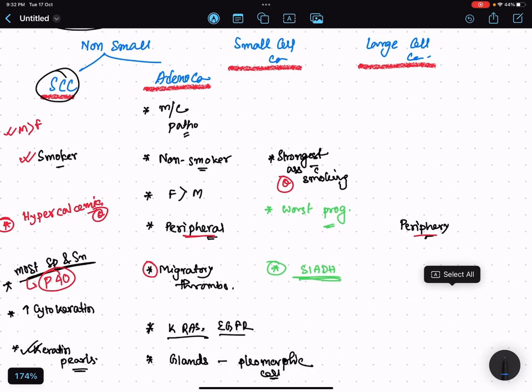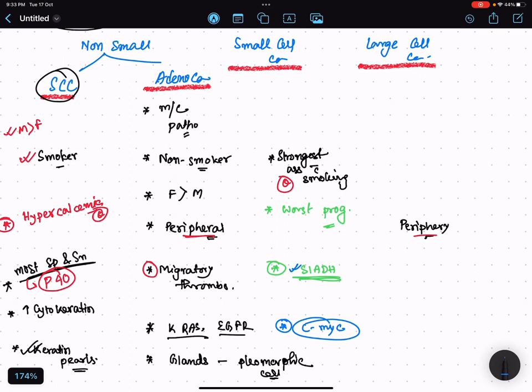The genetic element also asked is L-MYC, an oncogene that is amplified here. Like squamous, P53 and retinoblastoma genes are also mutated, but the important one which is amplified is the oncogene L-MYC.